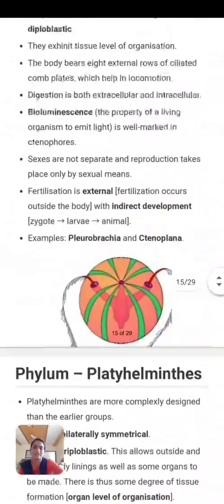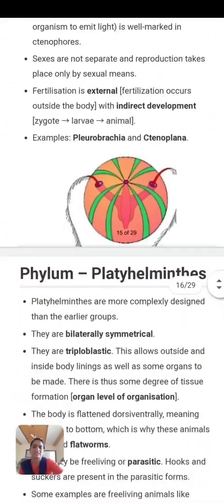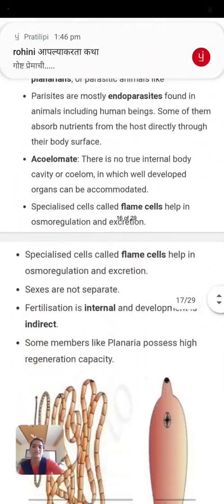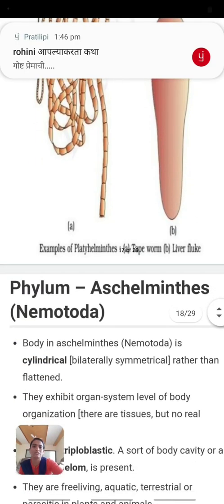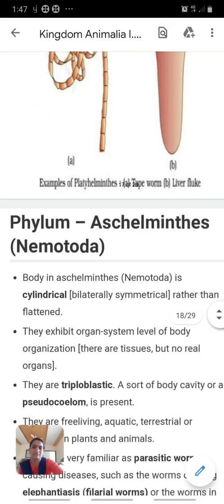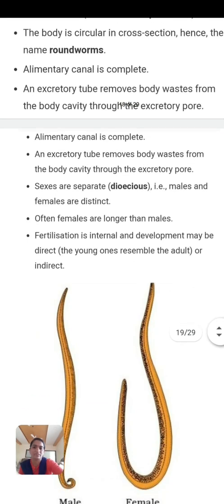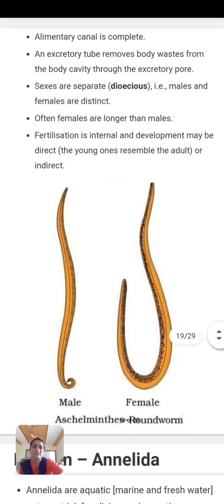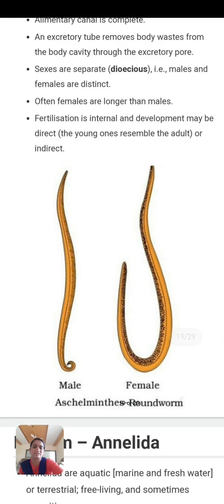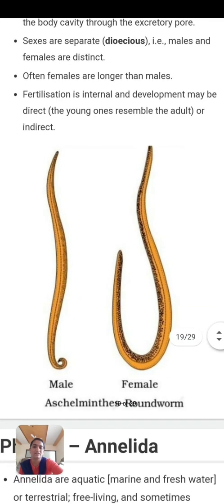Sexes are separate. Sexes are separate means here male and female are separate. Both the worms are in separate forms. Often females are longer than the males. Look at the diagram. Here the female is longer and the male is shorter.